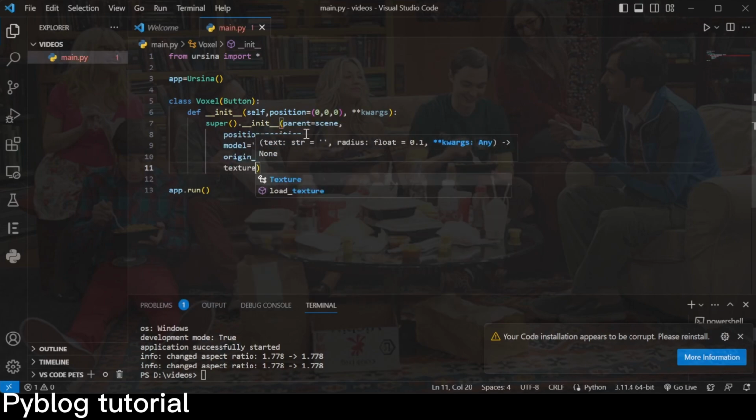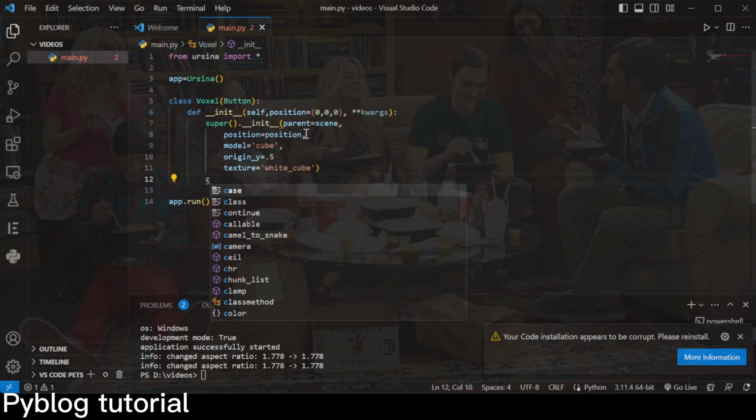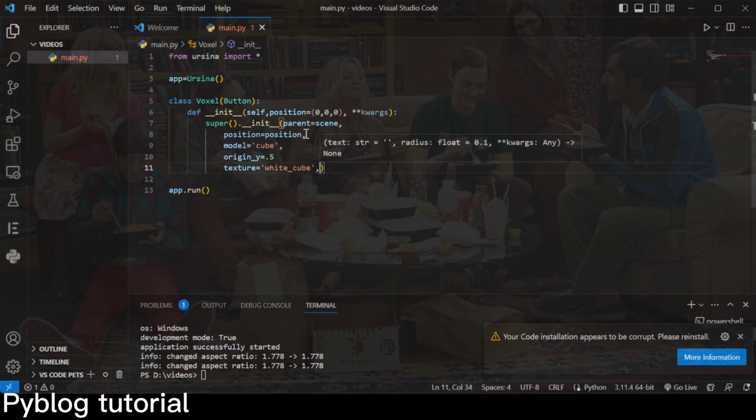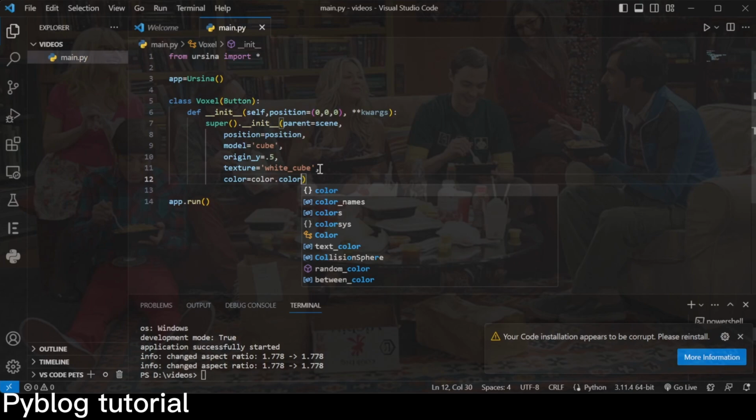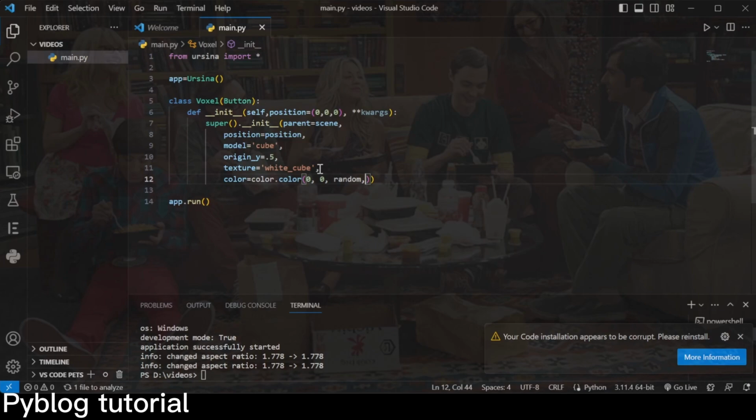And then we can set the texture to white cube, which is a default texture that comes built in with Ursina, so don't worry about installing it. And then on the next line we can do the color, so color equals color dot color, so we're going to make it a random color so it looks nice. 0, 0, and then random dot uniform. I'm going to do 0.9 and 1.0. It's not a big difference, but it's a difference.